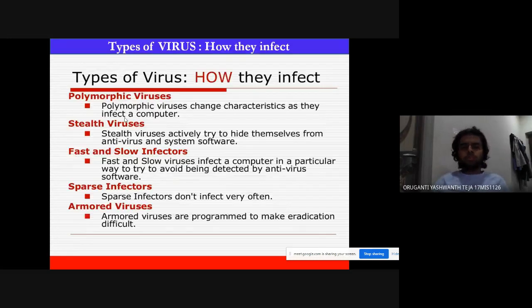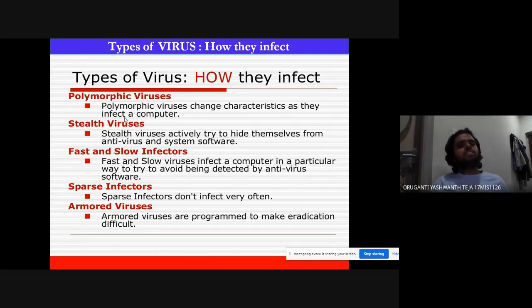So here are the types of viruses and how they infect. There are lots of viruses. The polymorphic virus can change its characteristics and adapt to any file or any directory, and it will infect a computer.